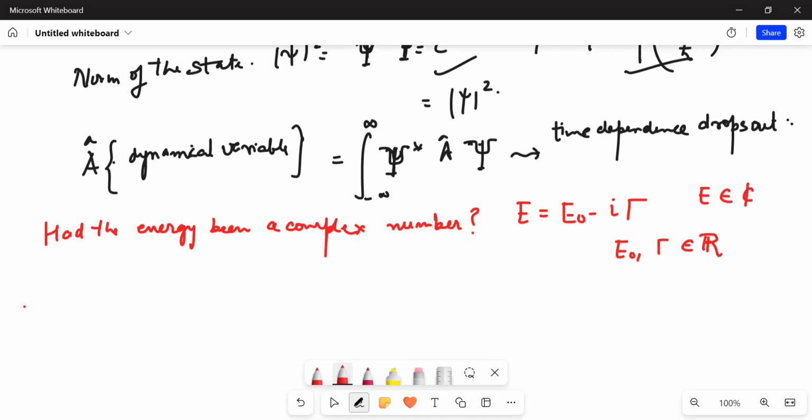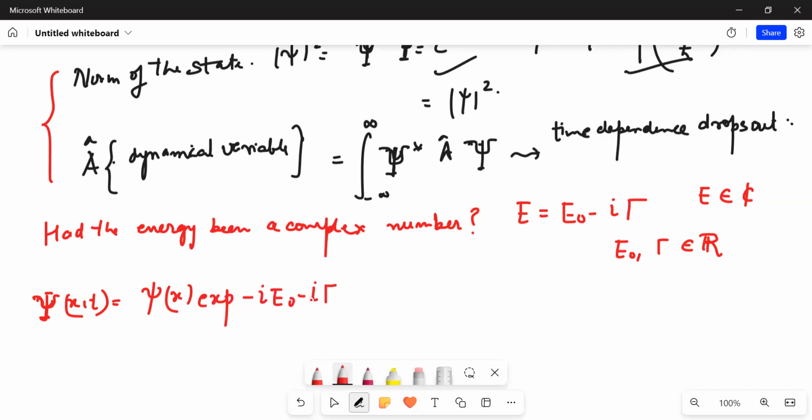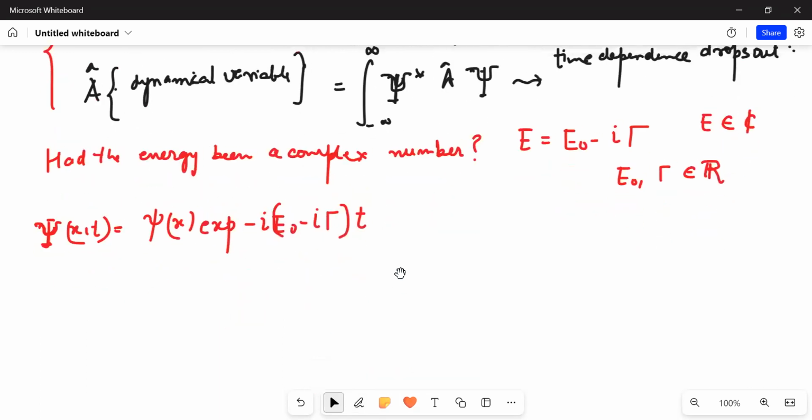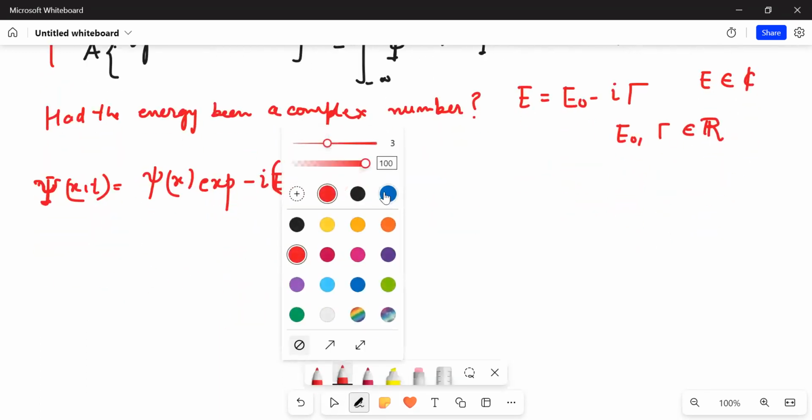And as simple as the norm of the state. Now, for a stationary state, the expectation value of any dynamical variable should not depend on time. Let us see: if E becomes a complex number, does the time dependence drop out? So consider psi of x times exponential of minus iota E naught minus iota gamma, times t upon h bar.